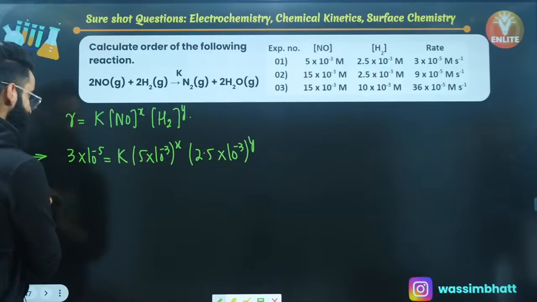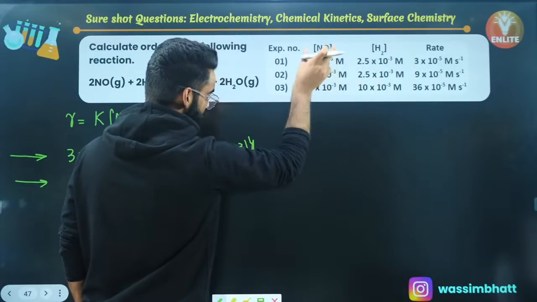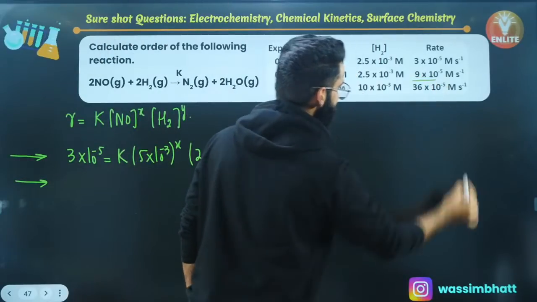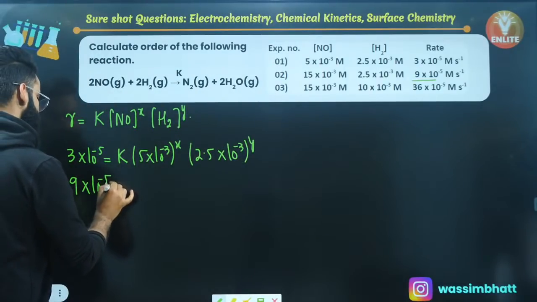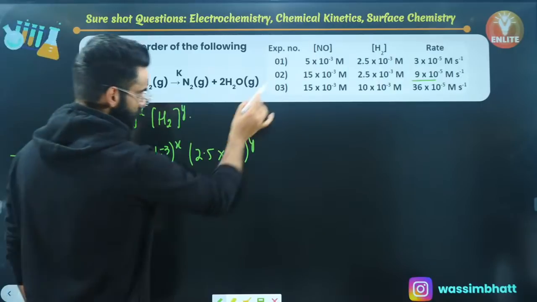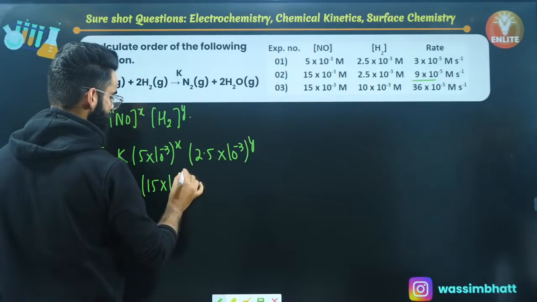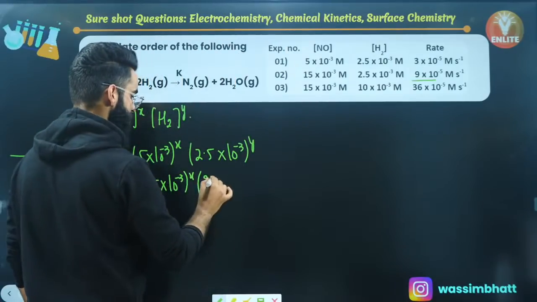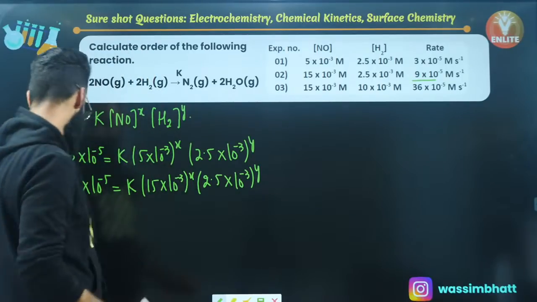The second equation: put all the parameters of the second experiment into this rate law. As per experiment number 2, rate is 9 into 10 raised to the power minus 5, is equal to K. Concentration of NO in the second experiment is 15 into 10 raised to the power minus 3, raised to the power x. Concentration of H2 in the second experiment is 2.5 into 10 raised to the power minus 3, raised to the power y. This is the second equation.